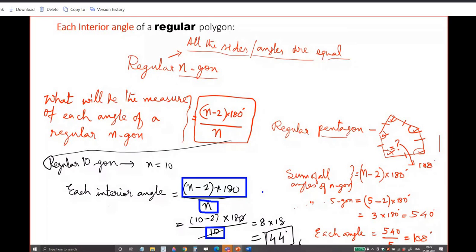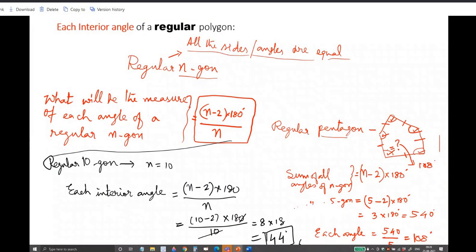Yes, sir. So now we have learned two formulas. What are they? The first formula is n minus 2 into 180 for the total of the angles. To find the measure of each angle in the polygon, it is n minus 2 into 180 by n. The second formula is applicable in the case of what kind of polygons? Only regular polygons. You can apply it for a regular polygon because in a non-regular polygon all the angles are different.